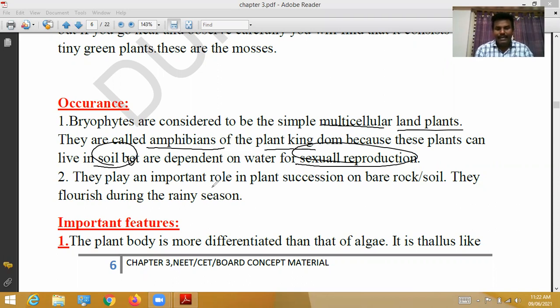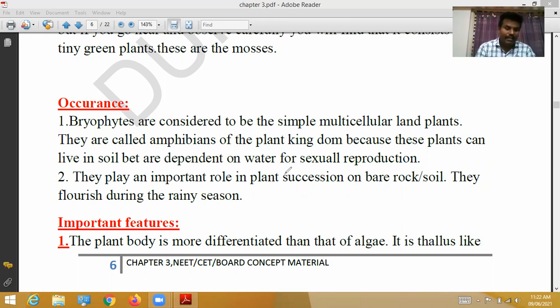They play an important role in plant succession. Plant succession means the formation of plants on bare rock or soil. Bryophytes flourish and grow during rainy seasons.